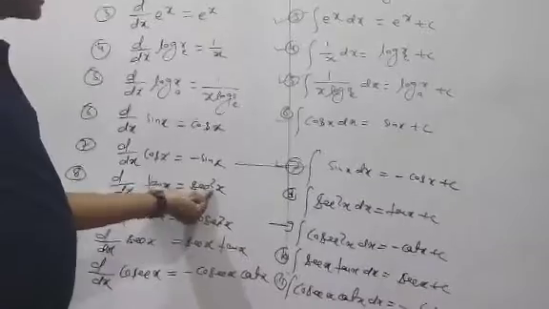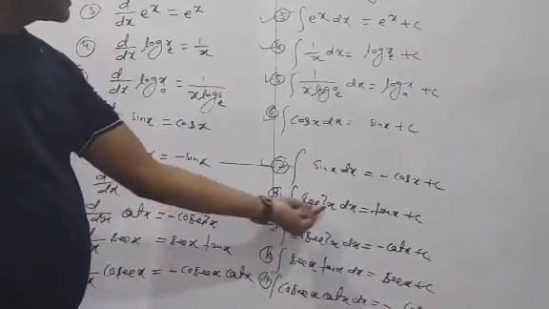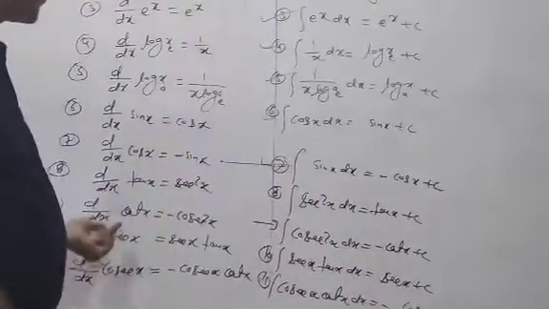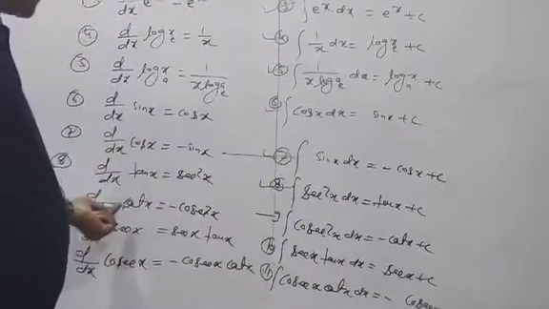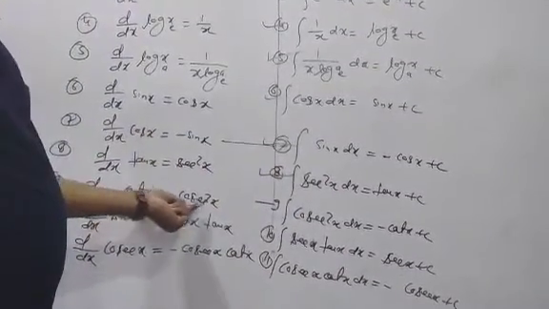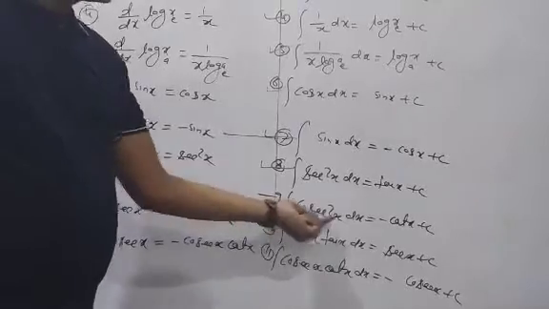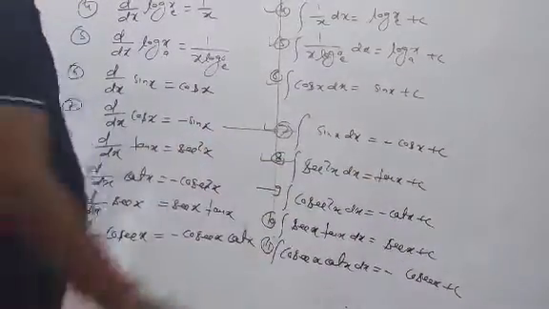Differentiation of tan x is equal to sec square x. Integration of sec square x is equal to what? Tan x. Clear? Differentiation of cot x is equal to minus cosec square x. Integration of cosec square x is equal to what? Minus cot x.